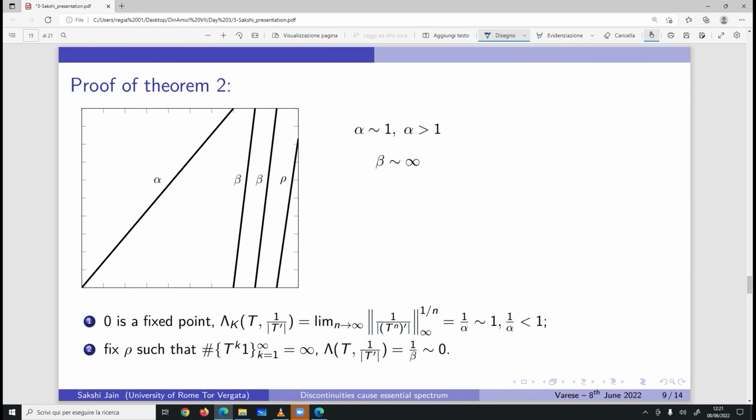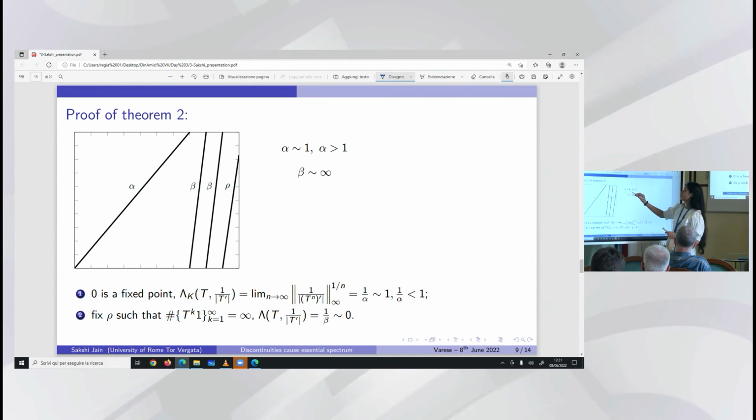If we consider our non-Markov system in this setting, it has an expanding branch but is not as expanding. So alpha is the slope here and is greater than 1 because it is expanding, but is very close to 1.